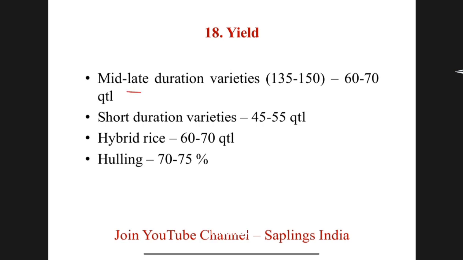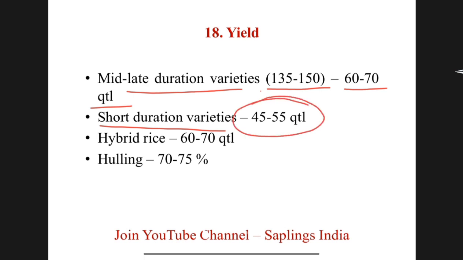Mid-late duration varieties, which come to harvesting stage in 135 to 150 days, give 60 to 70 quintals yield per hectare, and short duration varieties give 45 to 55 quintal per hectare, and hybrid rice varieties give 60 to 70 quintals per hectare. Hulling. What is hulling? Grain to straw ratio is called hulling, which is found 70 to 75% in rice crop.